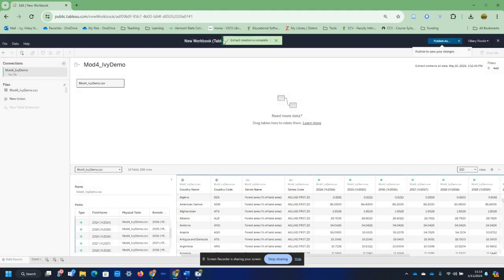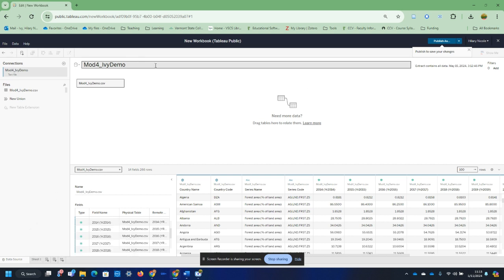All right, so once it's done, it'll say extract creation is complete. Basically what this means is I've uploaded that data to Tableau server, where it's sitting currently as a materialized extract on a data stage, so that I can utilize it more effectively than connecting all the way to my computer and then through my computer to the folder that this is stored in on OneDrive. I could rename things if I wanted to here as well, but I'm not going to for the moment.